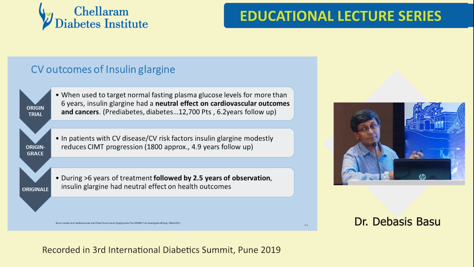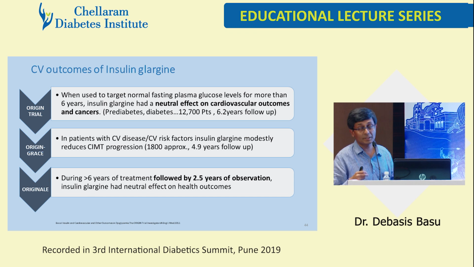These are the outcomes of insulin glargine, and this is quite important. We understood the benefit of early insulinization long back, but ORIGIN came into our minds when it was given even to pre-diabetes subjects, in a long trial, a 6-year trial, which said that when used to target normal fasting plasma glucose for more than 6 years, insulin glargine had a neutral effect on cardiovascular outcomes and cancer.